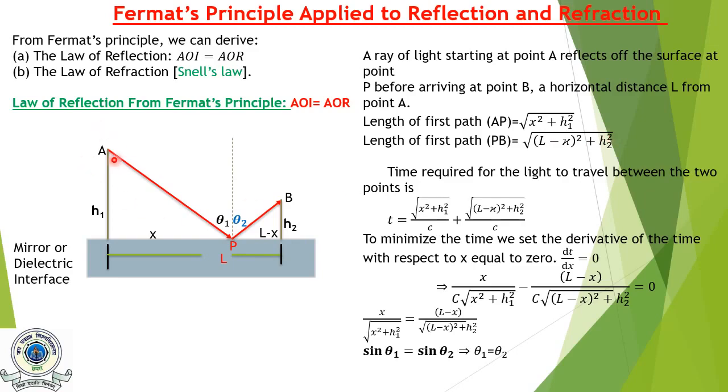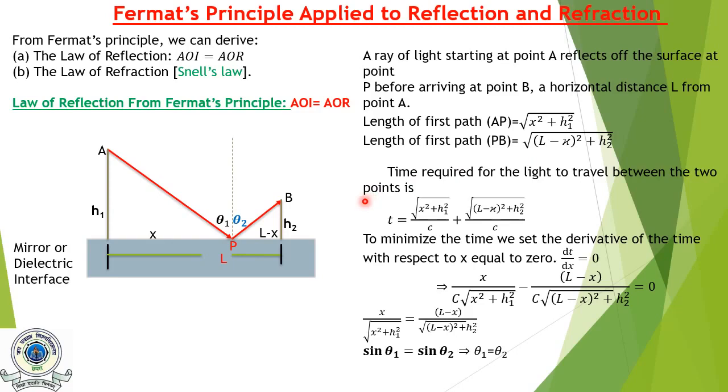Now, what will be the path length of AP? This is simply square root of x square plus h1 square according to Pythagoras theorem, and the path length of PB will be square root of (L minus x) whole square plus h2 square.